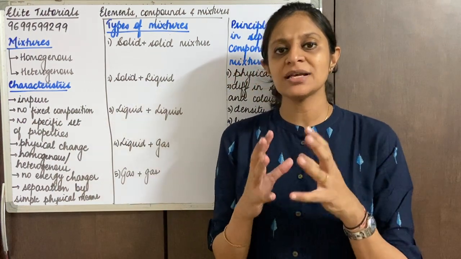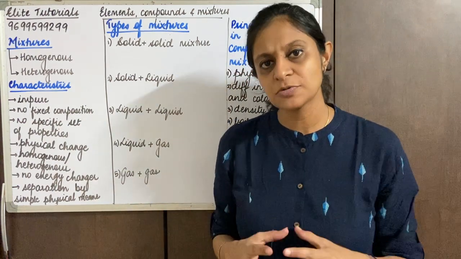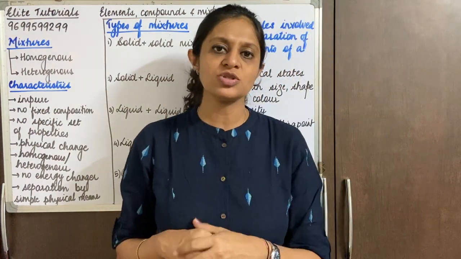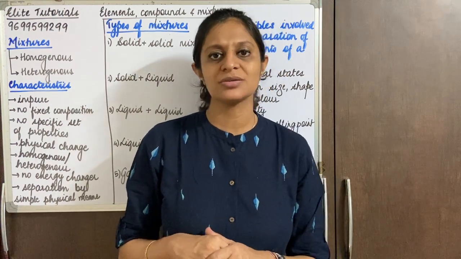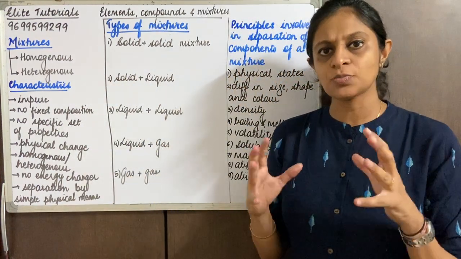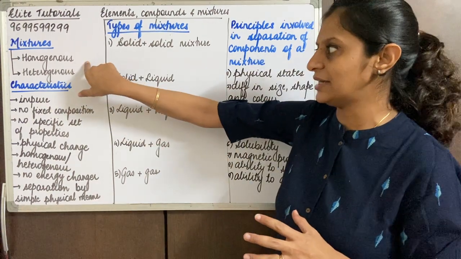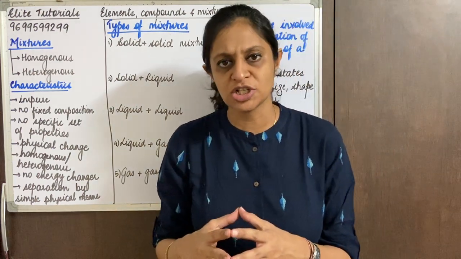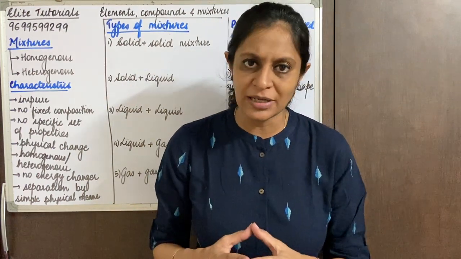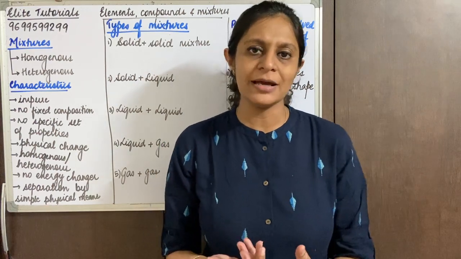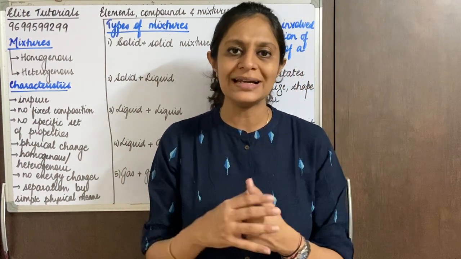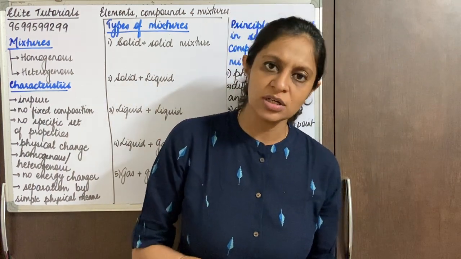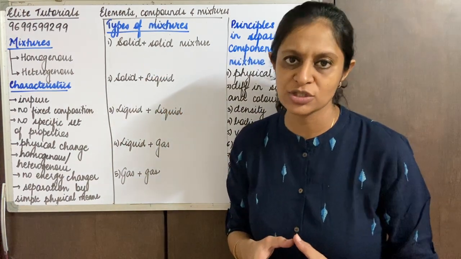That brings us to the two main types of mixtures that we need to know before we go into much more detail about mixtures. The first one is called homogeneous mixtures and the second one is called heterogeneous mixtures. So mixtures broadly are classified into two categories: homogeneous and heterogeneous. In homogeneous mixtures, the components are uniformly mixed, so possibly you might not be able to see all the components because they are completely mixed. A simple example is salt in water; sugar in water can also be categorized as a homogeneous mixture.